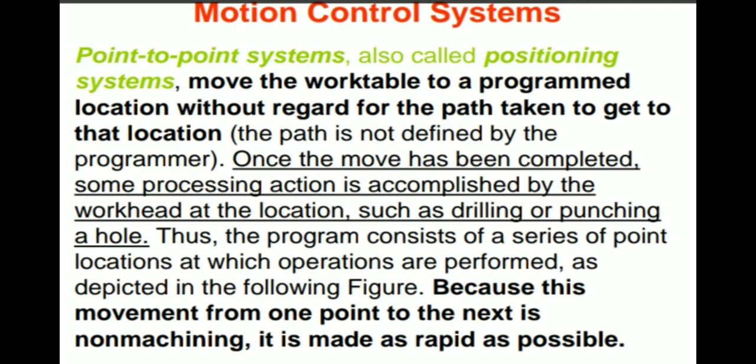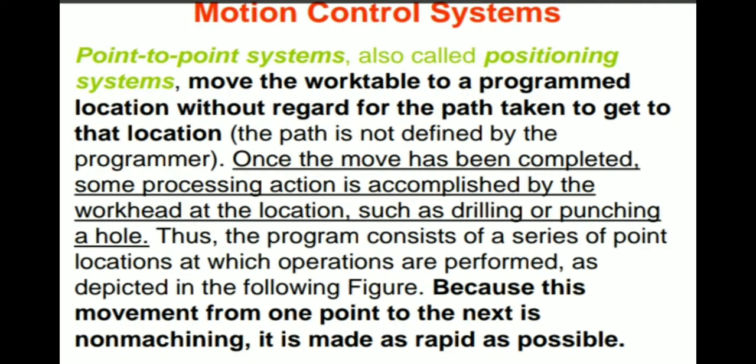Why is it called a positioning system? Because one point should be placed at one place, and another point should be placed on the same surface at its own position. That is the positioning system. It moves the work table to a programmable location without regard for the path taken.